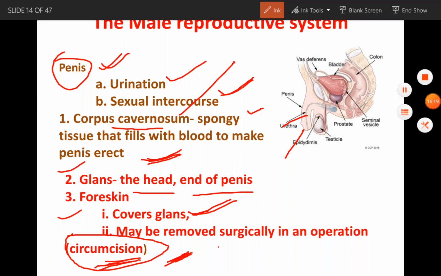Okay, so this is the end of this chapter, this topic. We will continue this topic tomorrow with the female reproductive system.